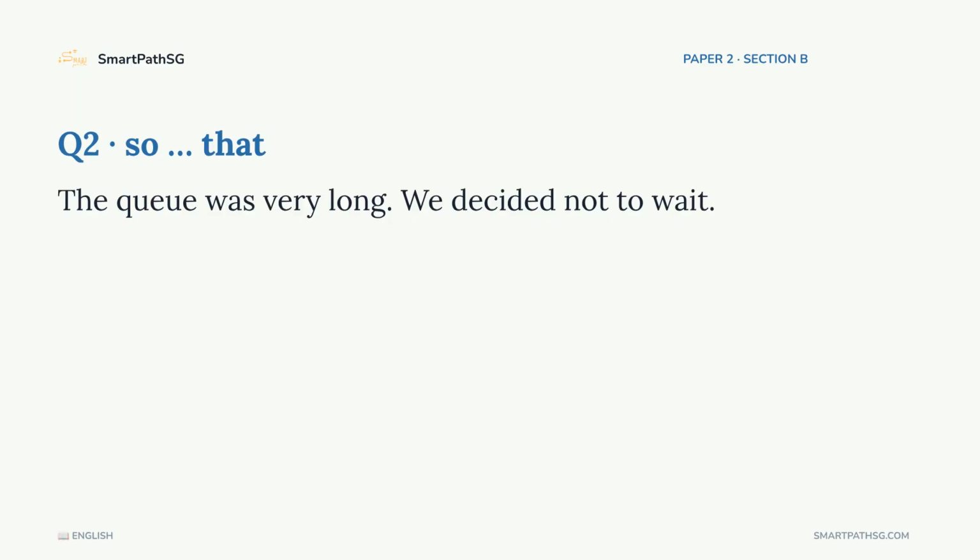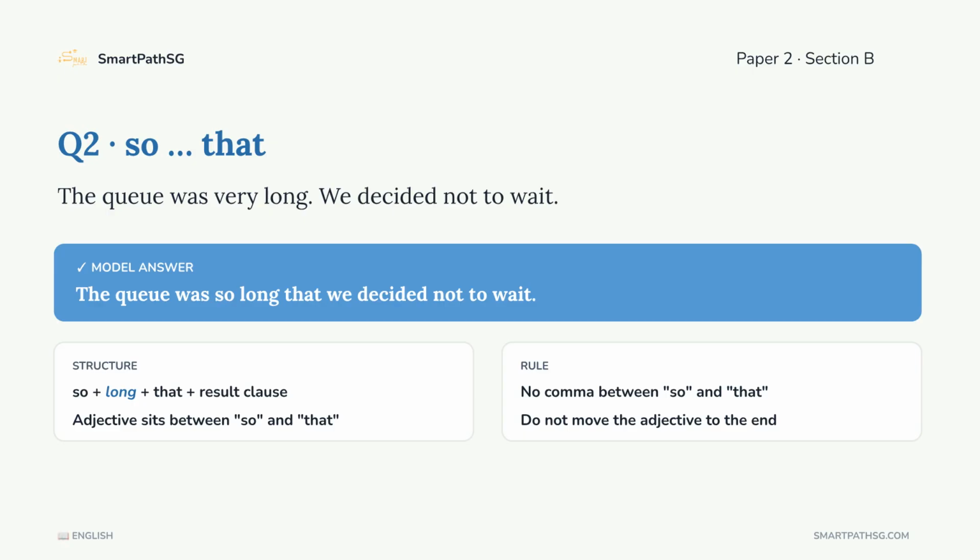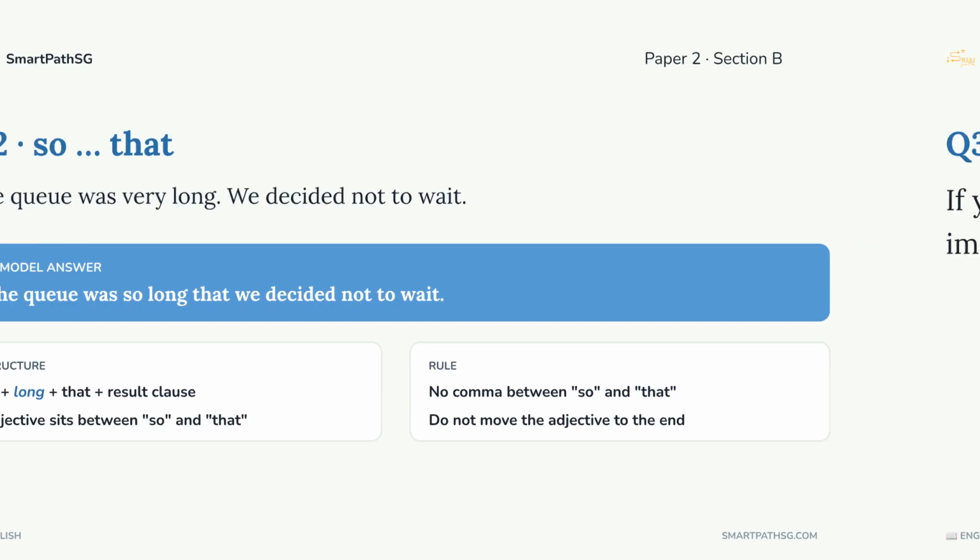Question 2. The queue was very long. We decided not to wait. Rewrite with keywords so, that. The adjective from the first sentence must fit right in the middle of these 2 words. The answer, the queue was so long that we decided not to wait. The adjective long goes between so and that. Importantly, there is no comma between so and that. The resulting action or consequence forms the rest of the sentence.